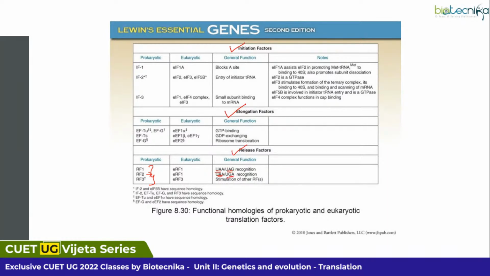These three are codons, termination codons. And RF3, they are responsible for stimulating other release factors. Other release factors means your RF1 and RF2 only. Okay. So this completes the basic idea.